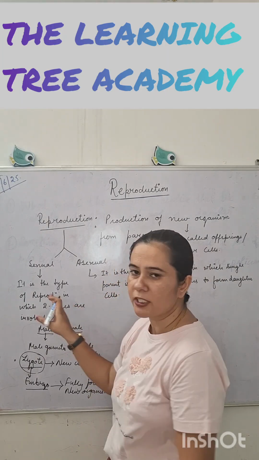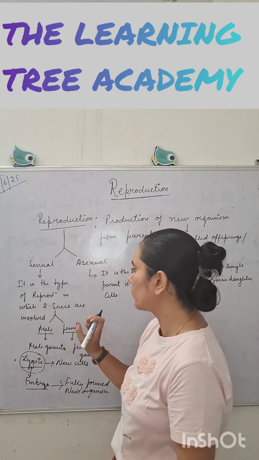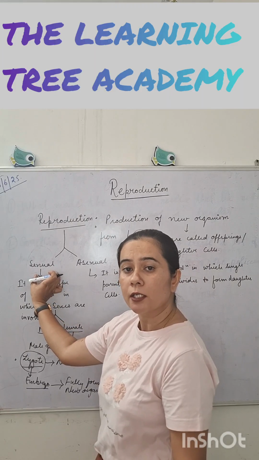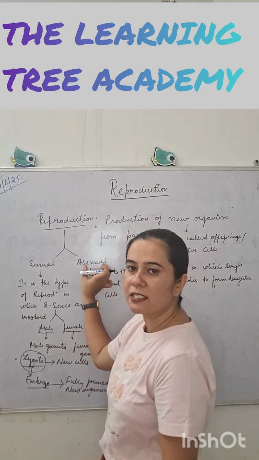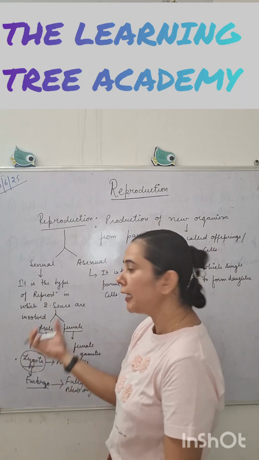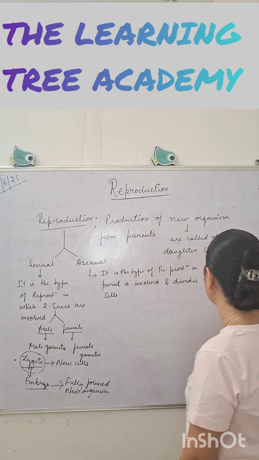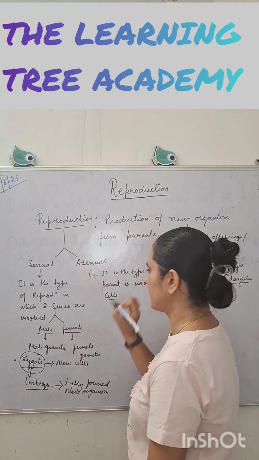This is the basic difference between sexual and asexual reproduction, where two parents are involved. Here a single parent cell divides mitotically and forms new cells which are known as daughter cells.